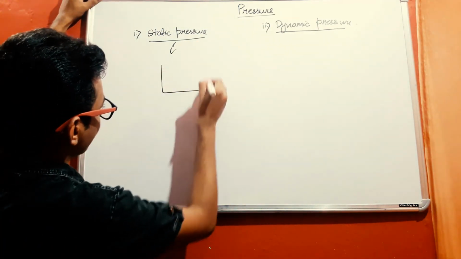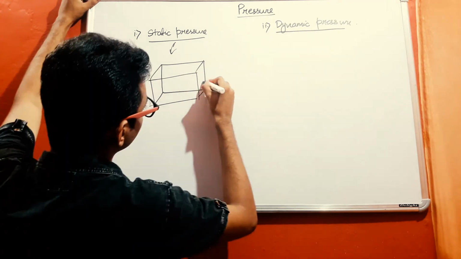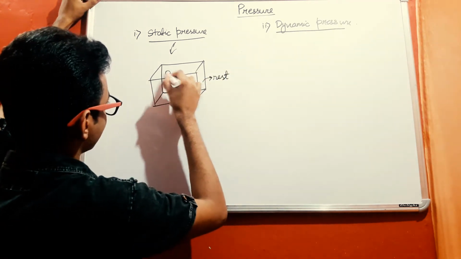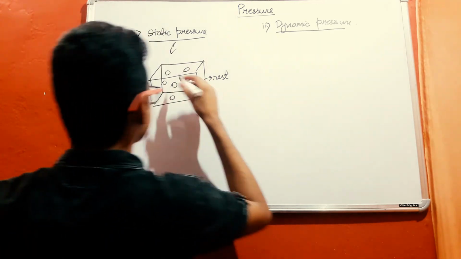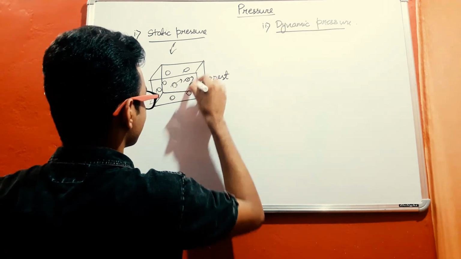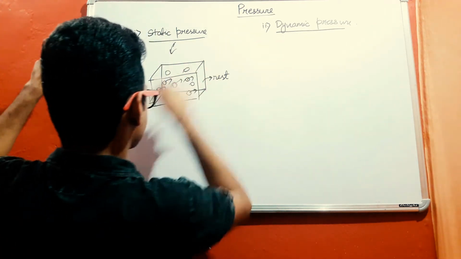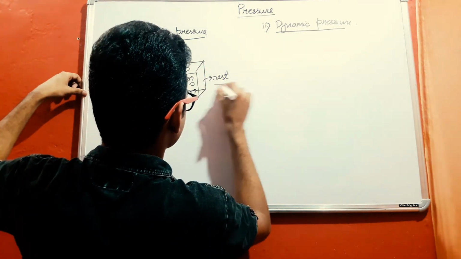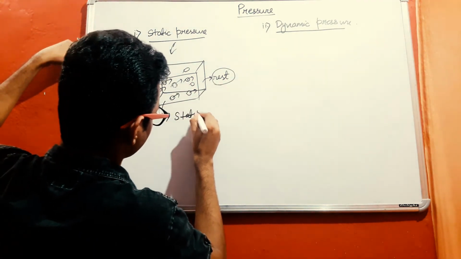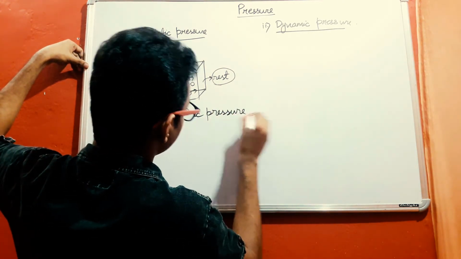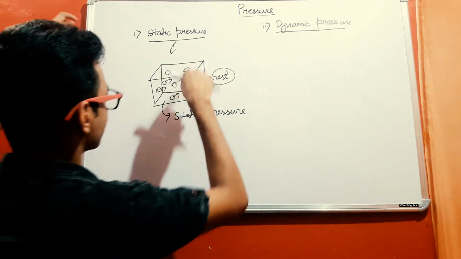For that, let us again suppose that we are having a container, and this container is basically at rest. And inside this we are having gas, so gaseous molecules will be there. And as I have said, these gaseous molecules are in constant random motion within this container. Because of this constant random motion, there will be a pressure inside this container which is at rest. So this pressure is what is known as the static pressure in this case. Because the container is at rest, the gases are not moving as a whole, but are moving only because of the random motion within this container.